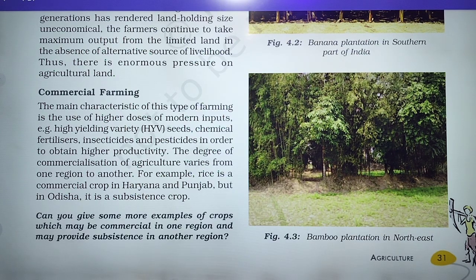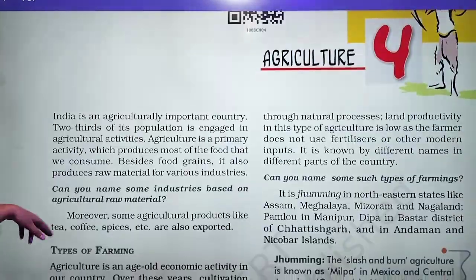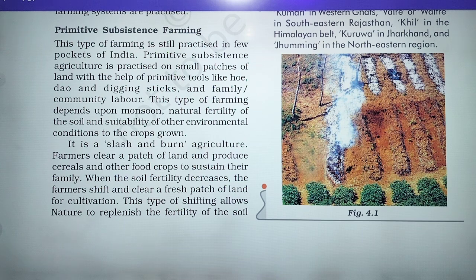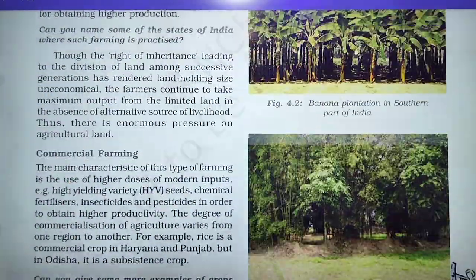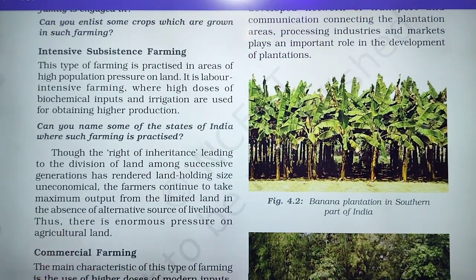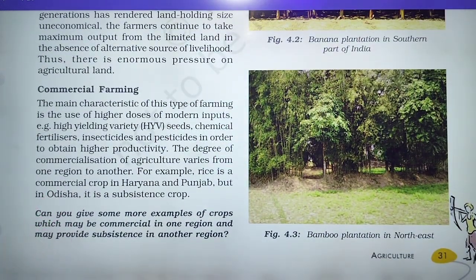So here we have seen that in the first, primitive subsistence farming, they use primitive tools, not modern technologies. In the second, intensive subsistence farming, they use high doses of biochemicals. It means some inputs were engaged in this type of farming. And in the last, commercial farming, they use higher doses of modern inputs.